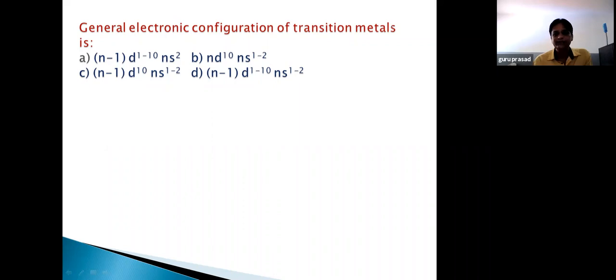So the second ionization enthalpy of copper is very high because whenever the first electron is lost, copper gets d10 configuration. So in order to remove an electron from a stable configuration, you require more energy. That's why the second ionization enthalpy of copper is very high compared to the first ionization enthalpy. So this high ionization enthalpy of copper is compensated by the larger hydration enthalpy, and as a result, it can be stable.